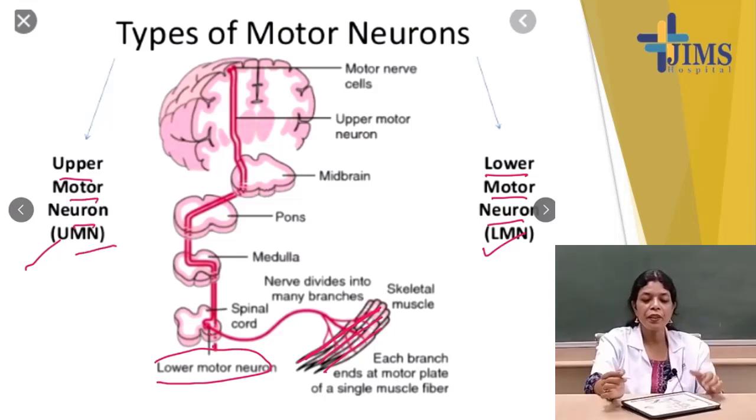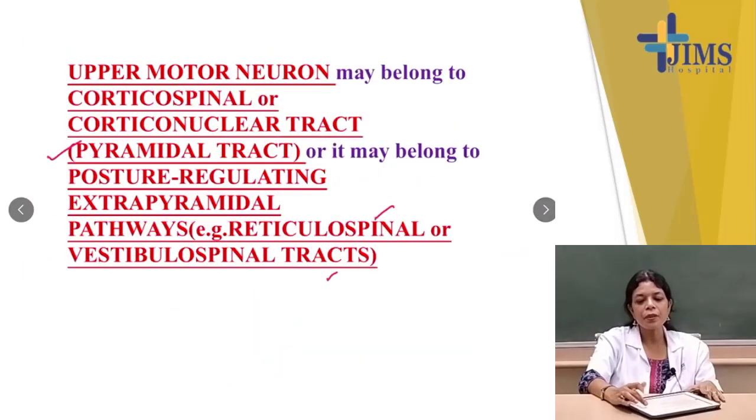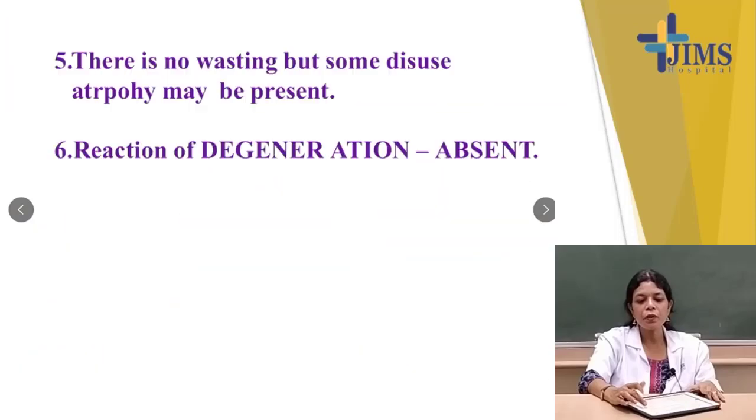The upper motor neuron ends in the anterior horn cell or the cranial nerve nucleus, and the lower motor neuron ends in the muscle. I hope you understand what the upper motor neuron and lower motor neuron are and the features of upper motor neuron and lower motor neuron lesions.